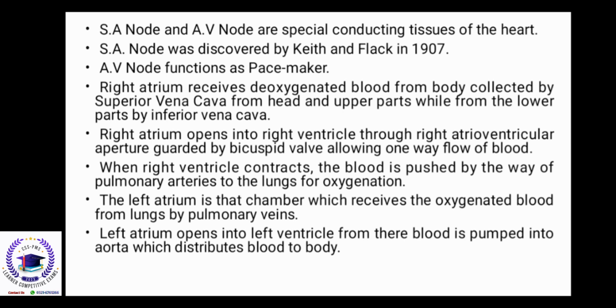Right atrium receives deoxygenated blood from the body, collected by the superior vena cava from the head and upper parts, while from the lower parts by the inferior vena cava. Right atrium opens into the right ventricle through the right atrioventricular aperture, guarded by a tricuspid valve, allowing one-way flow of blood. When the right ventricle contracts, the blood is pushed by way of the pulmonary arteries to the lungs for oxygenation.